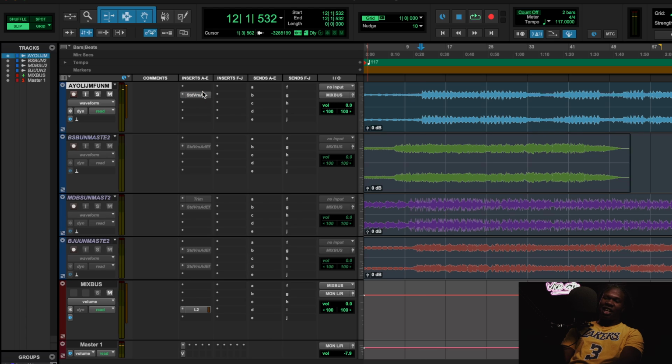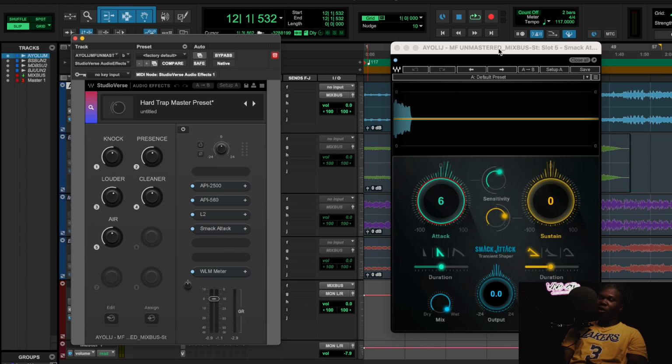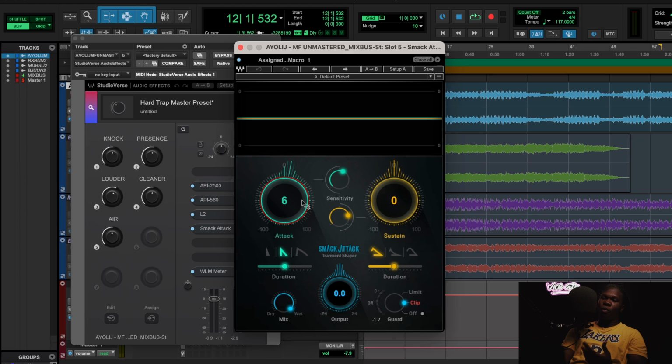So you hear the mix, it kind of lacks punch. And this is a great preset, especially if you got a two-track beat type of thing that you're working with too. You can use these knobs like Knock. So the Knock controls the smack, the attack. So when we're using a transient designer to literally harden the attack.